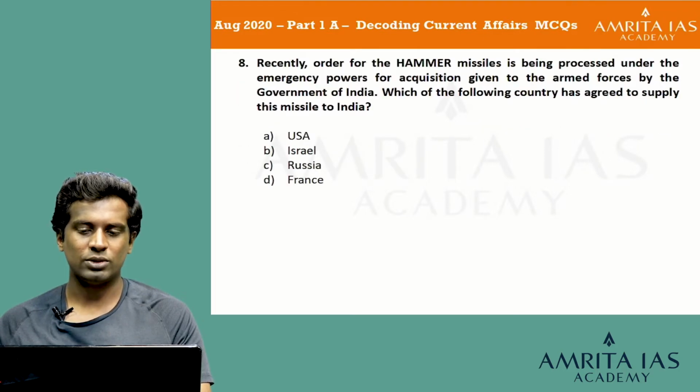Recently, order for Hammer missiles is being processed under the emergency powers for acquisition given to the armed forces by the government of India. Which of the following country has agreed to supply this missile to India? Option A USA, option B Israel, option C Russia and option D France.